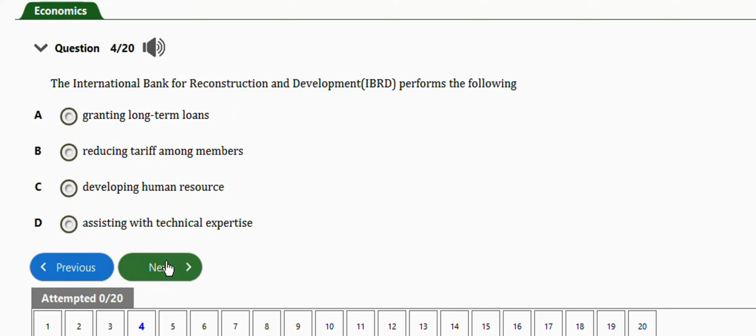It says the International Bank for Reconstruction and Development (IBRD) performs the following: granting long-term loans, reducing tariff among members, developing human resource, assisting with technical expertise. The right answer is option B, which is reducing tariff among members. Very important. The next question is this one.